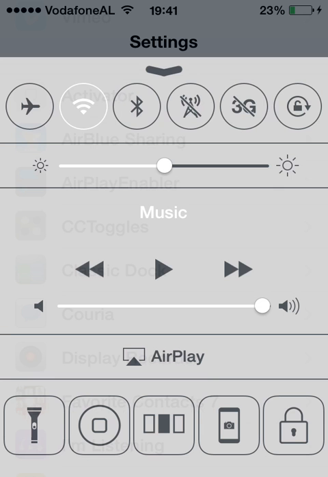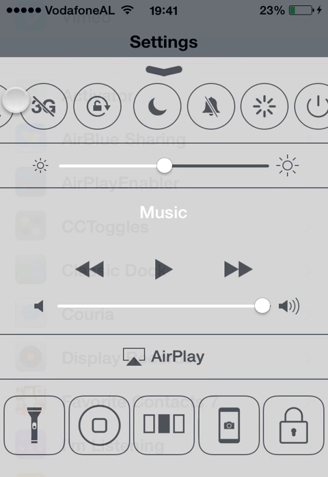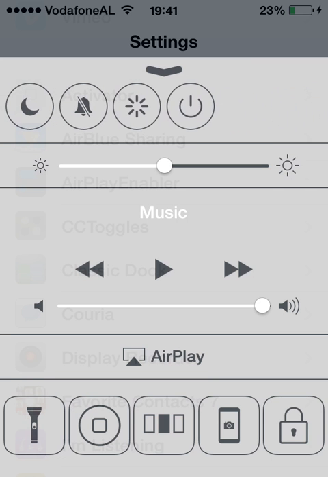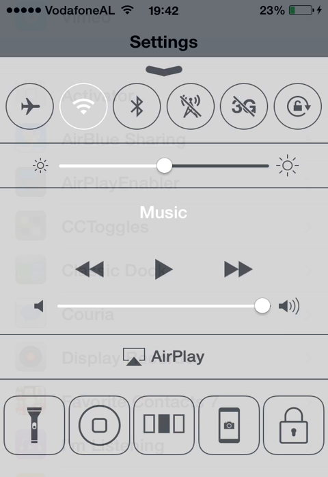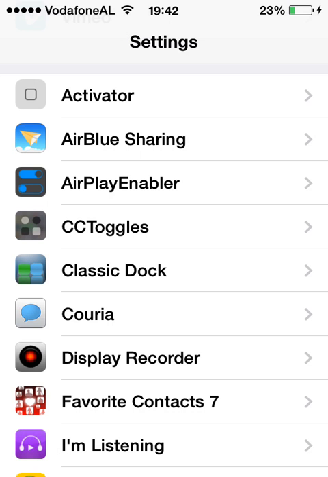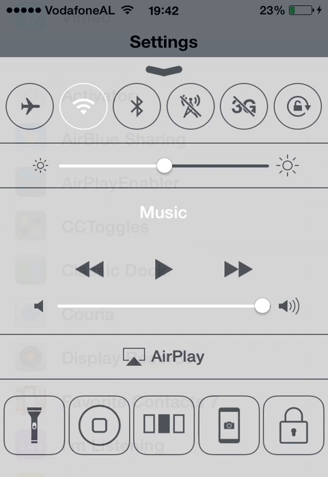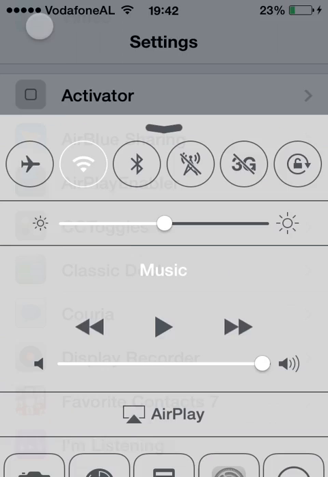As you see, I have here cellular data, and I have 6 CC toggles, 6 toggles here and 5 here. So let's go to the next tweak.